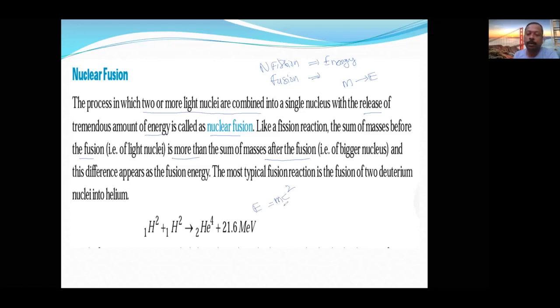So that mass defect is converted into this much energy. A small mass defect, but when it is multiplied with c square, the energy liberated is very, very high. That is the principle of nuclear fusion. In fusion, mass defect is converted to higher energy.